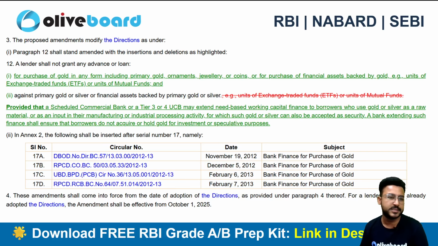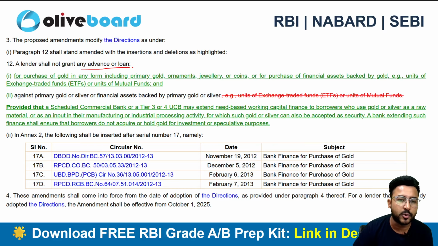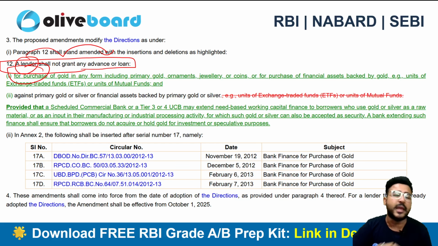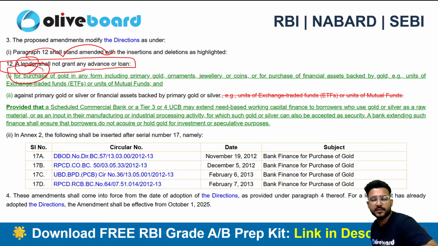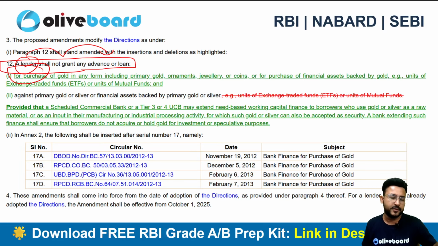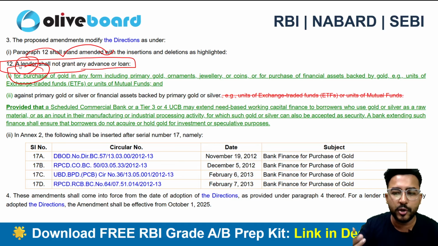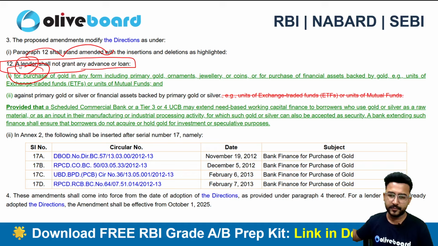A lender shall not grant any advance or loan for the purchase of gold in any form. It may be primary gold, ornaments, jewelry, coins, or any kind of financial asset, for example units of ETF, units of mutual fund. So if you are a lender, you cannot give a loan to the borrower for buying gold, right?